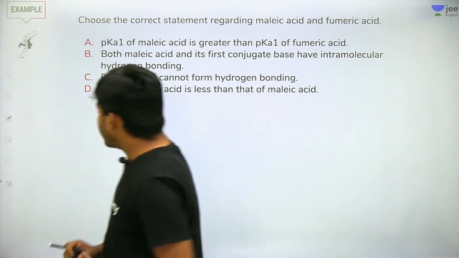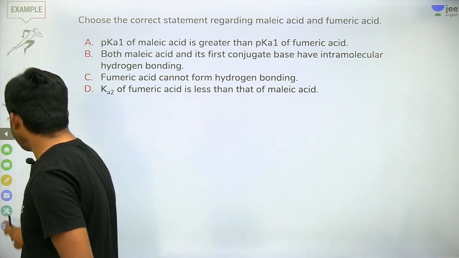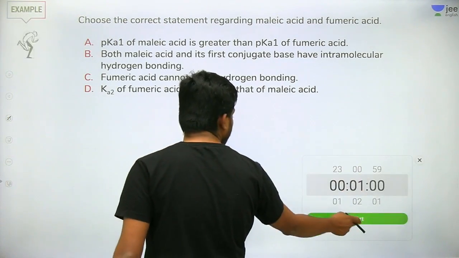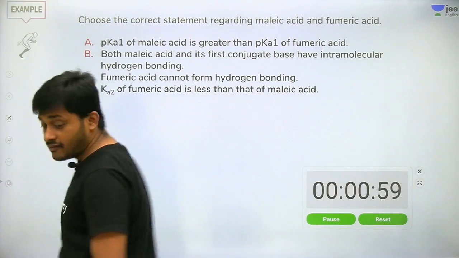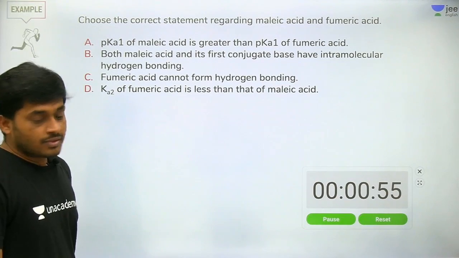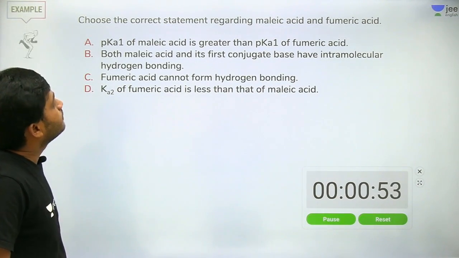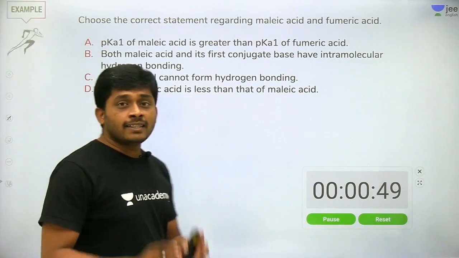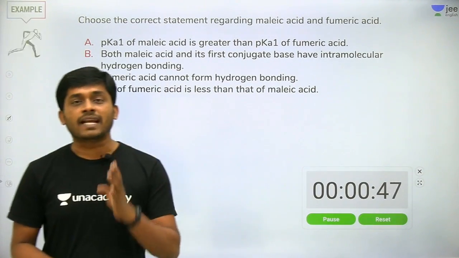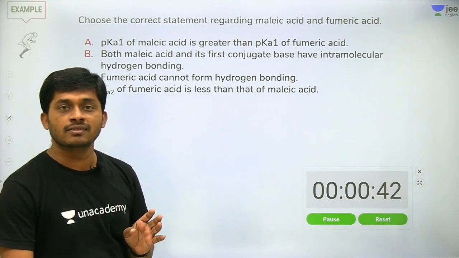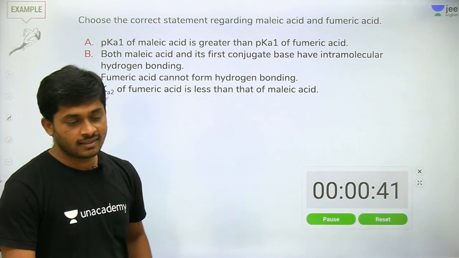Yes, so what is the correct statement? Read the statements. It's a very, very good question. So what are your answers for this? See, participate in the poll. It is very good practice for the whole chapter, hydrogen and its compounds. Don't miss the session.